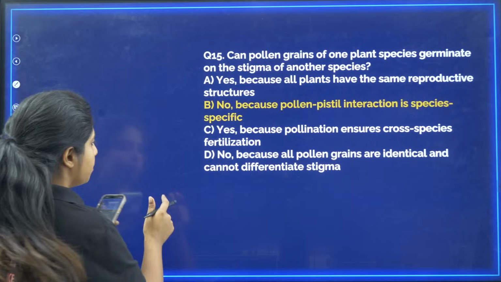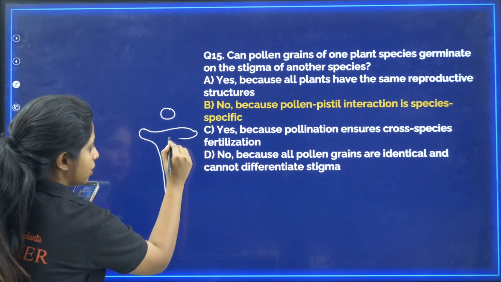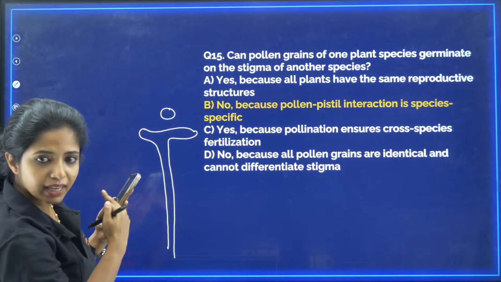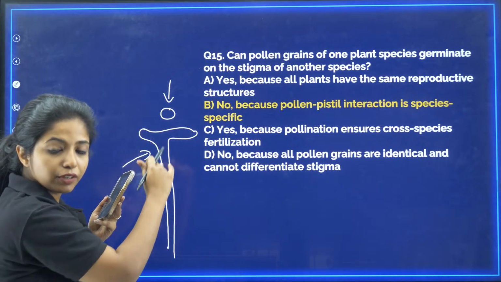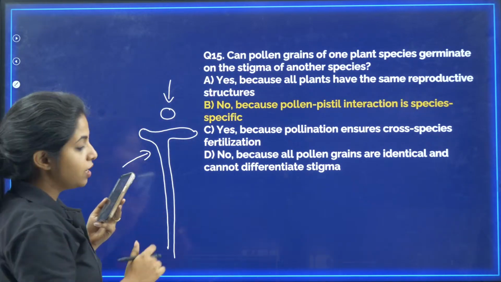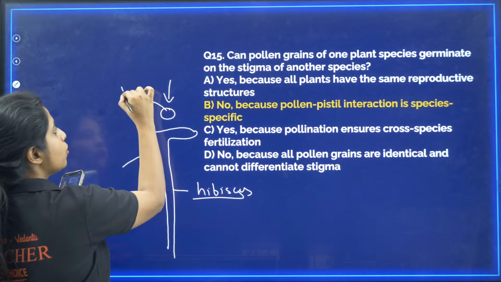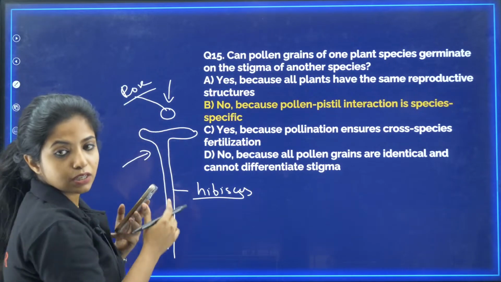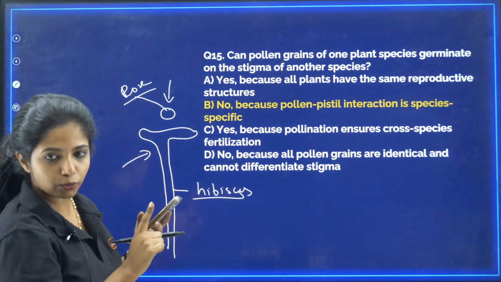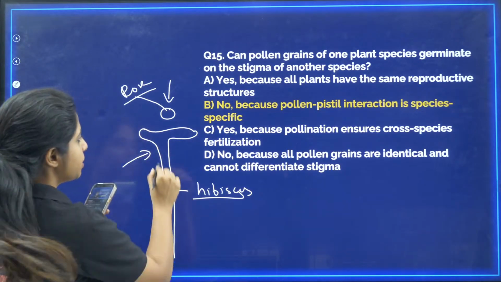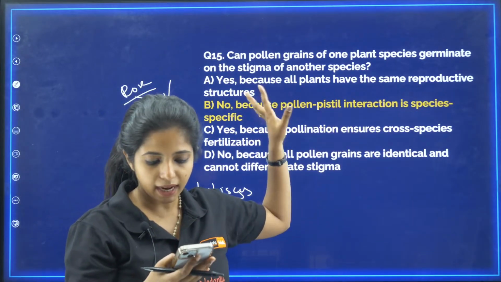Why? Because basically the pollen which is going to come and land, over here there is an inspector standing in the stigma region and it checks whether this pollen is of my category or not. So rose pollen grain will be landing on the rose stigma, and if it is totally okay, it will be going ahead with pollen germination. Suppose the stigma is of hibiscus and this pollen is of rose. Whenever the hibiscus flower sees rose pollen, it will say that you are not of my category, you cannot come and germinate. So there is discrimination happening over here. That is why I said that pollen-pistil interaction is species specific. It cannot be different.